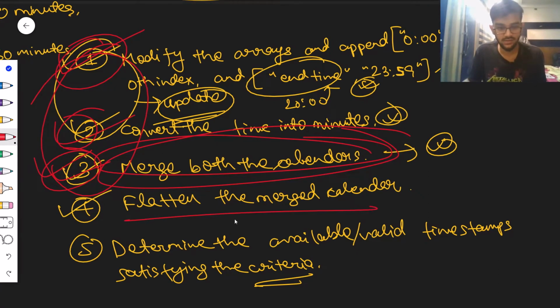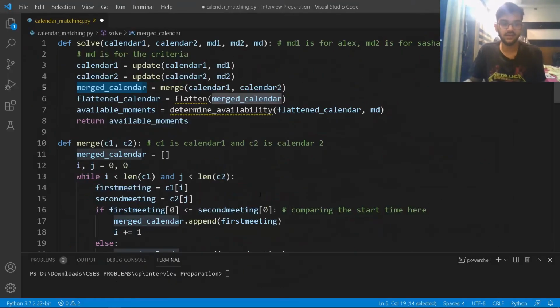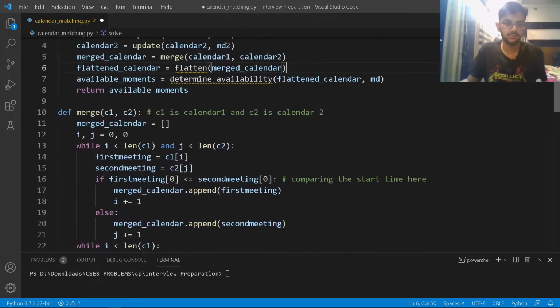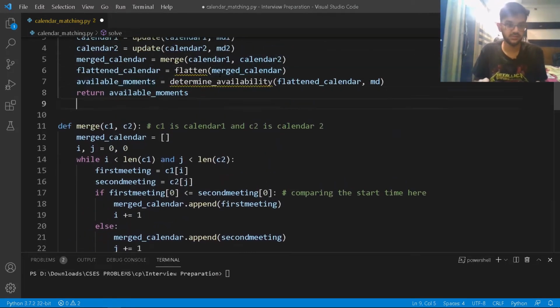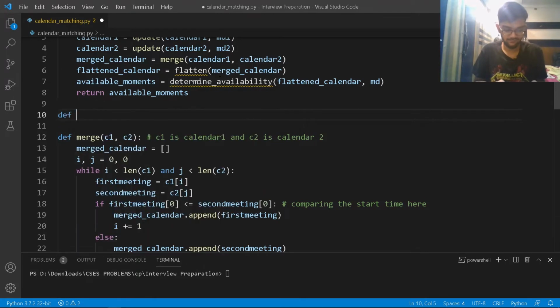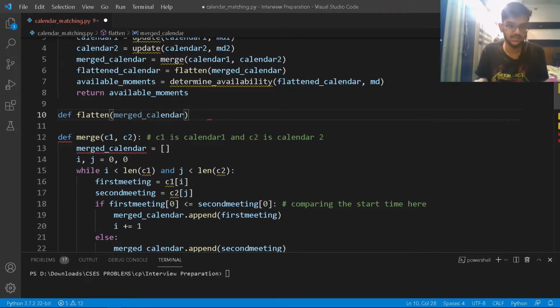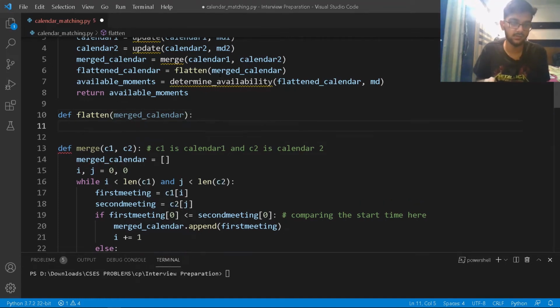So now we have to flatten the merged calendar. Flattening is quite a good operation which we are going to perform. So I'll try to write the function definition here: define flatten, and then we have the merged calendar. I'll take the pain to write the whole variable name. So define flatten merged calendar.